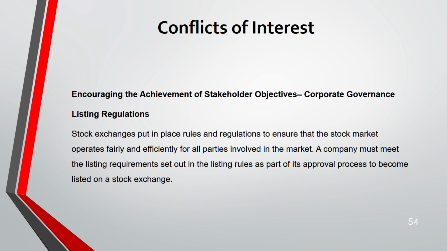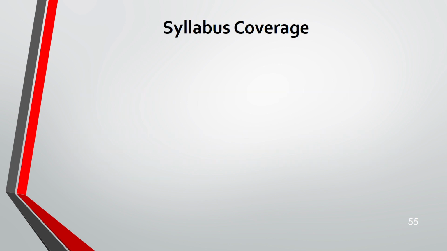Because they need these listing requirements. If these listing requirements are there only, they will get the approval to get listed on the stock exchange. Otherwise, they will be stopped, rejected. So that's it. I've covered the entire section A of FM syllabus.